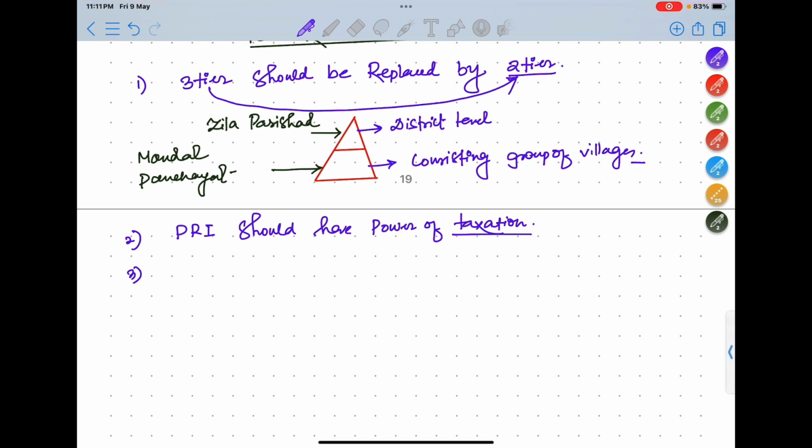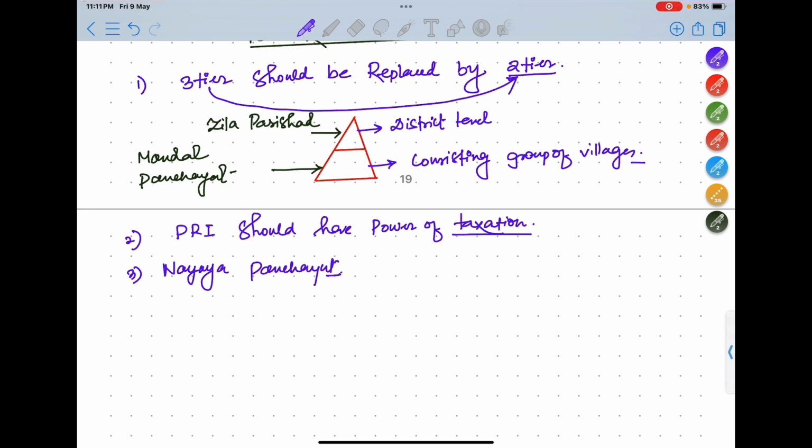Next it recommended Nyay Panchayat. What is Nyay Panchayat? Basically it is the panchayat which will resolve the problems, the quarrels in the village, okay. Suppose there are some problems or issues between two persons or among a few persons, okay.